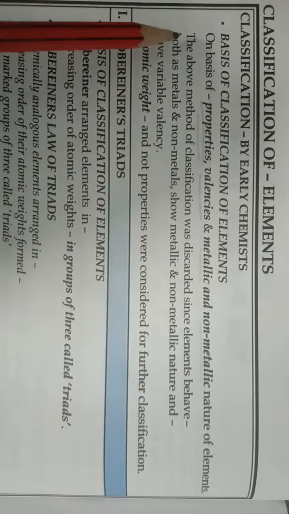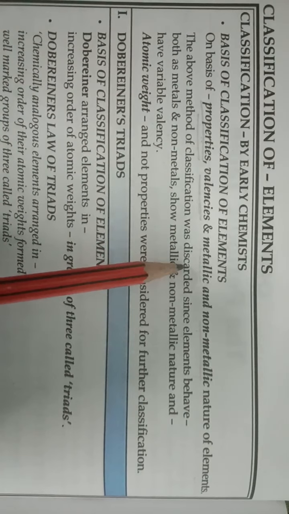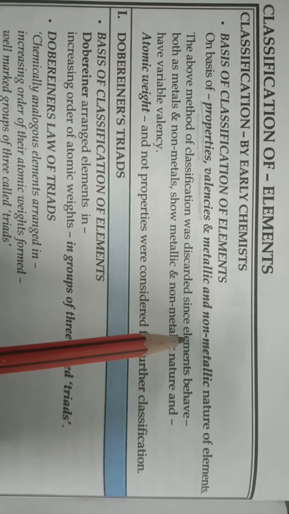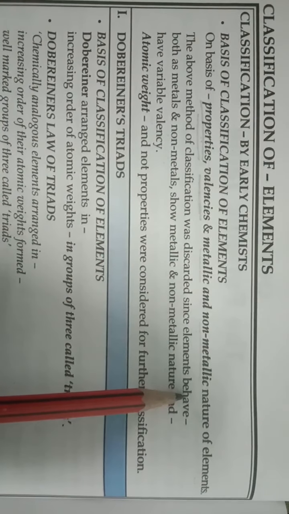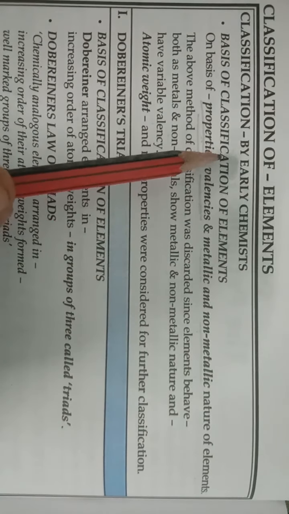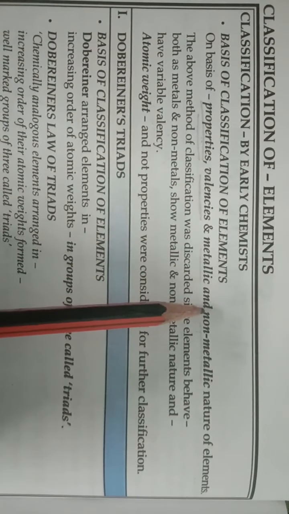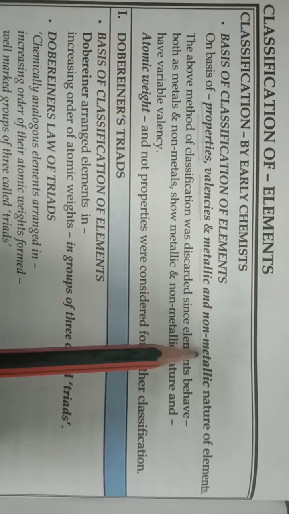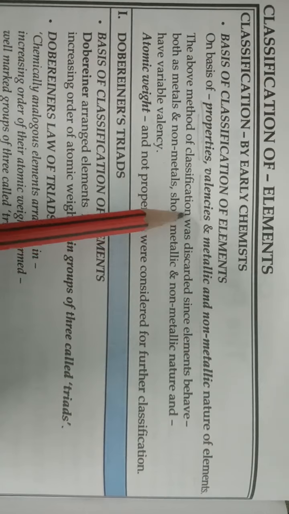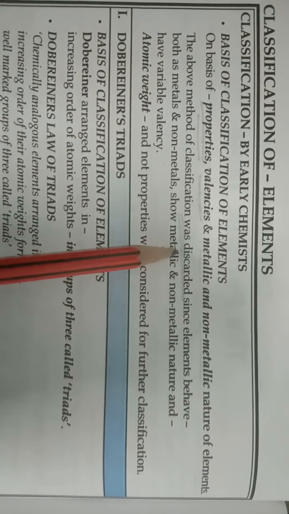Okay students, so the above method of classification was discarded. The classification given on the basis of properties like valencies and metallic and non-metallic nature of the elements was discarded after some time. Why?